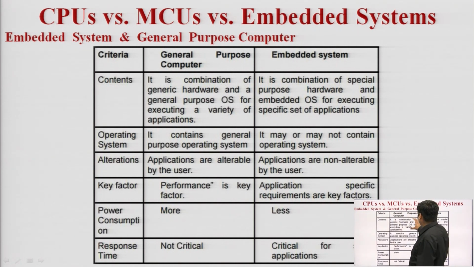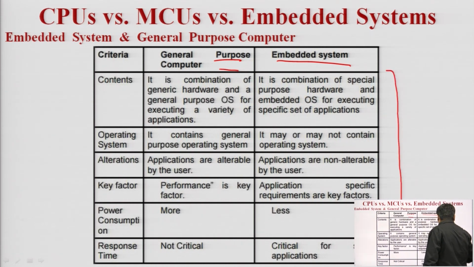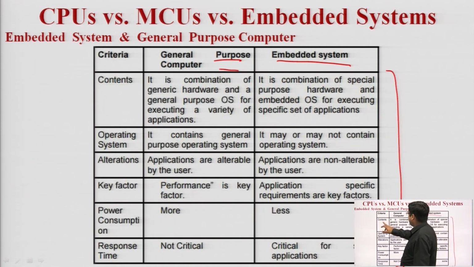So this slide is dedicated to the basic difference between the general purpose computer and embedded system. In the previous slide we have already seen some differences between the CPU, microcontrollers, and embedded system. So we are compiling them into this table. The first one is the criteria.